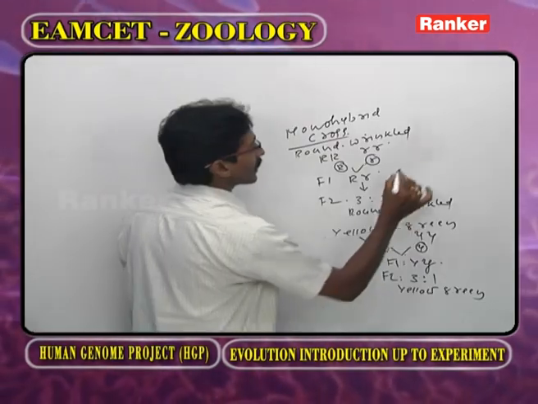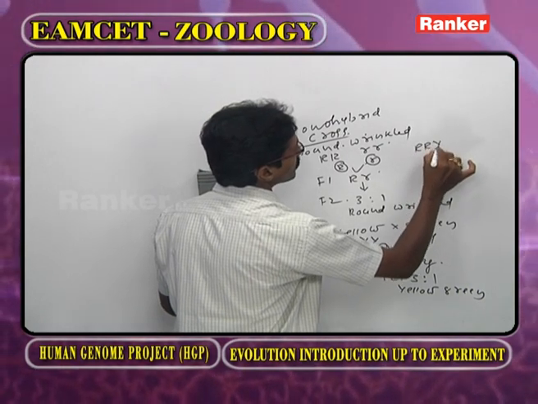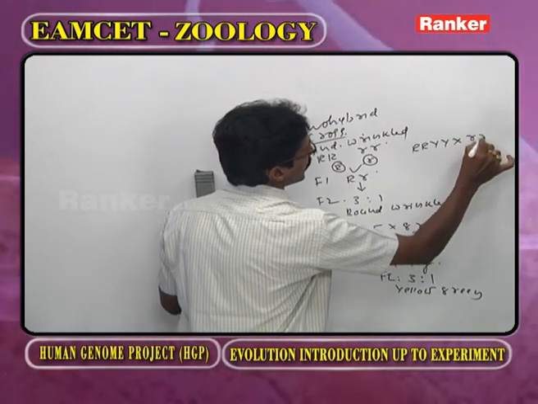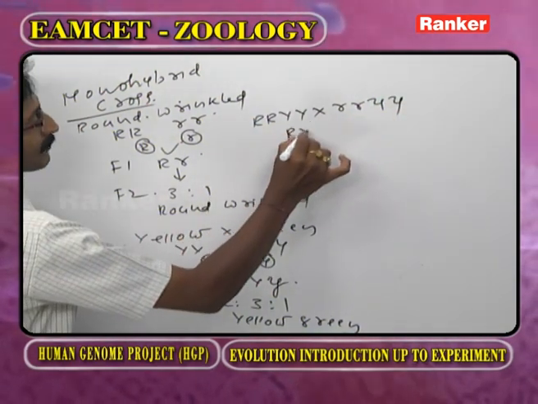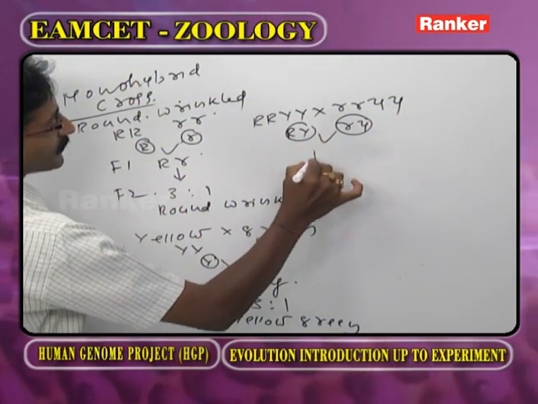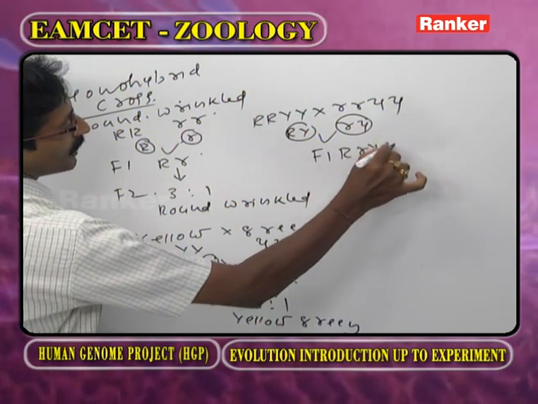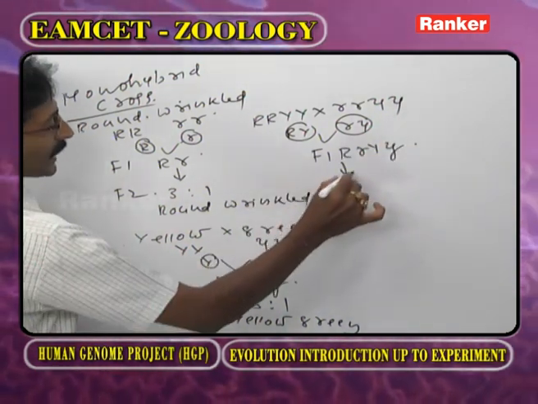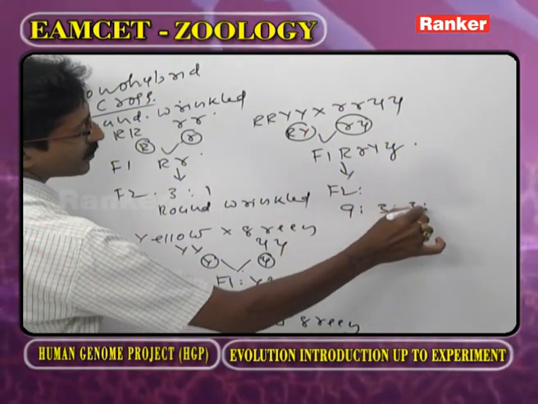In the dihybrid cross, we take the round yellow and wrinkled green. Now we are getting capital R, capital Y, small r, small y. F1 is capital R, small r, capital Y, small y. In the F2 generation, we are getting 9:3:3:1.